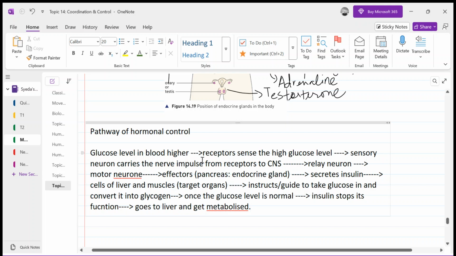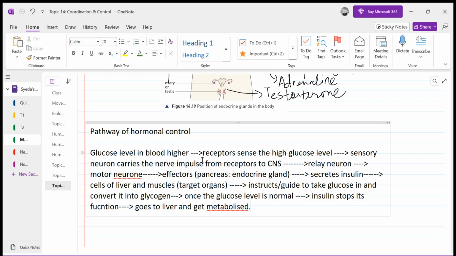Now we are going to discuss how the adrenal gland, whose secretion is adrenaline, works and what its effects are. For example, the effect of insulin is to lower the glucose level, right? There are many effects of the adrenal gland's hormone, adrenaline, that it carries out.